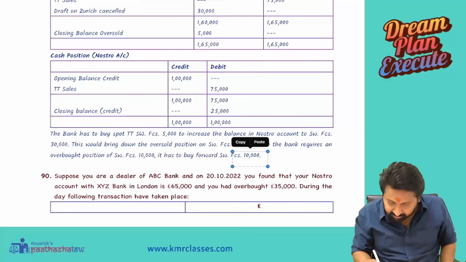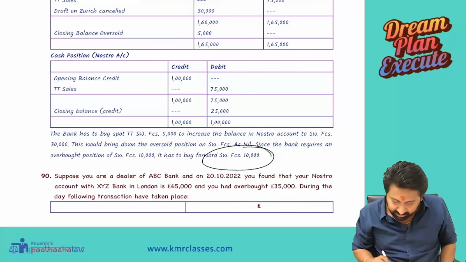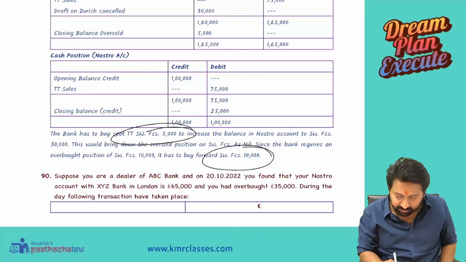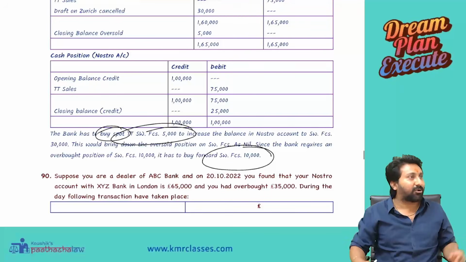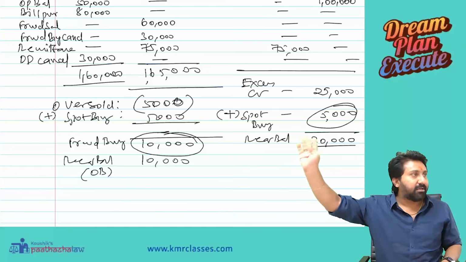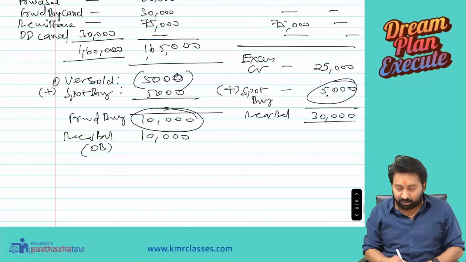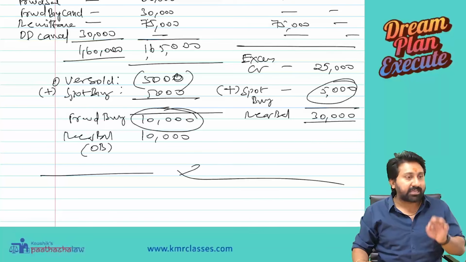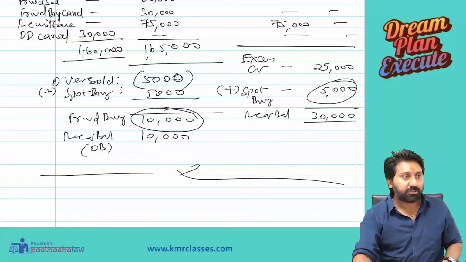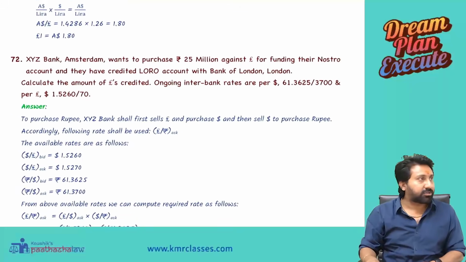Forward buy 10,000. Spot buy 5,000. Answer over. That's it. Then it will become 165, 165. Here it will become 30,000, like that we will do. So, okay. This is how we need to do questions on exchange position account and cash position account, being Nostro accounts. Okay. Let us do one bonus question also.